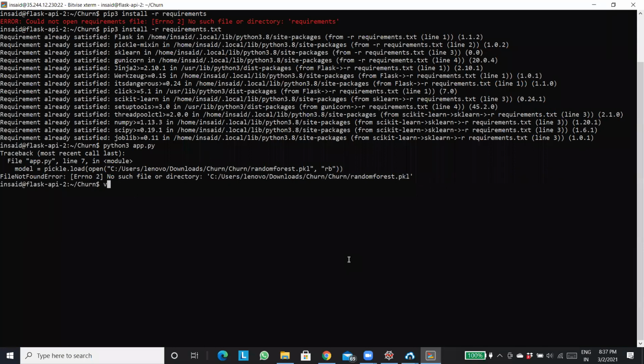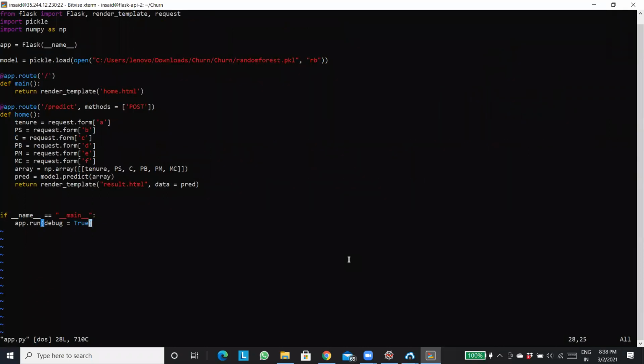For that, I have a command known as vim app.py. So I'll go inside this file. This is my app.py file, correct? This is the Flask app that we created. Here I'll press I, okay? And from here I'll have to remove this.